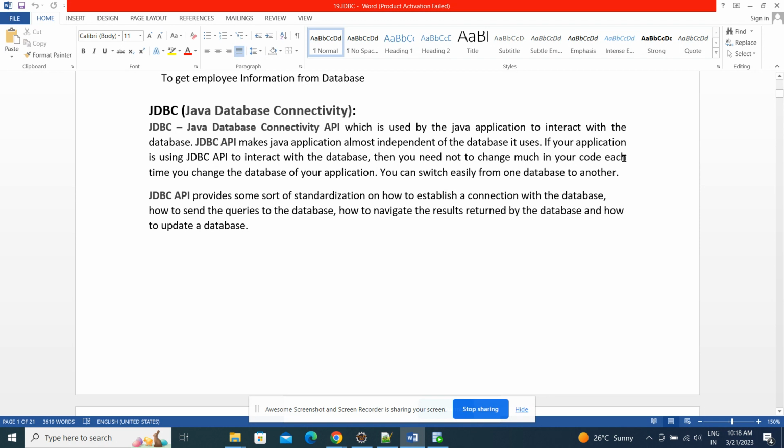Let's say right now I'm using an Oracle database, interacting with it by using JDBC API. Later, if I am moving to some other database, Sybase, Ingres, Postgres, we need not do much code change. Each time you change the database of your application, you need not change much in your code. Right now Oracle is there, and in the future if I move to some other database, you can switch easily from one database to another.